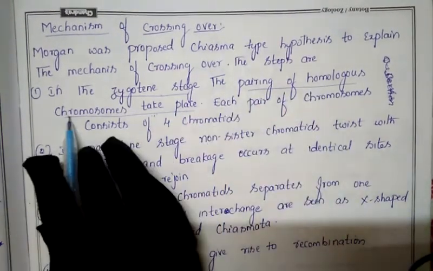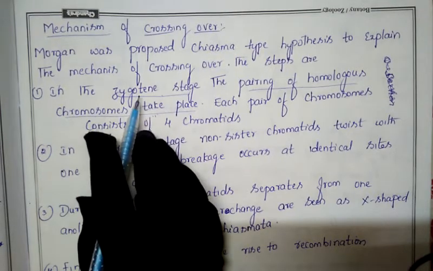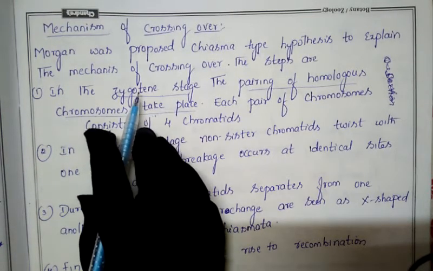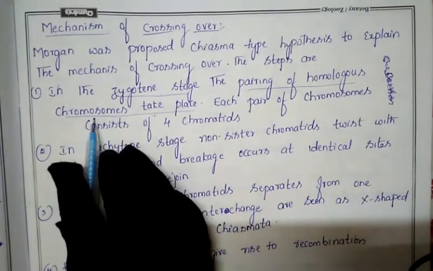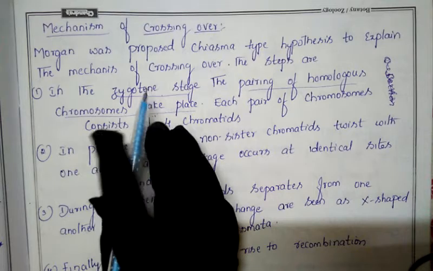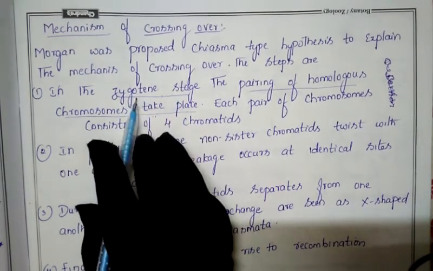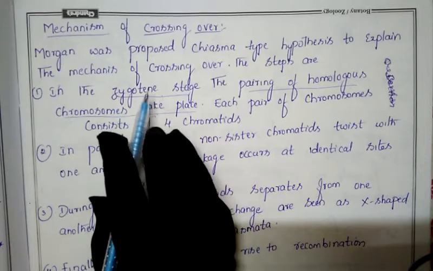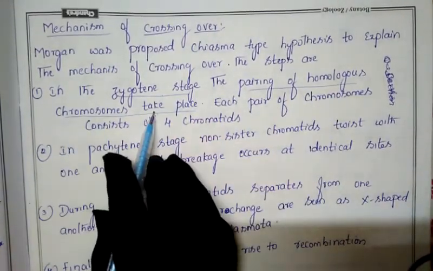So homologous chromosome pairing takes place in the zygotene stage of prophase 1 in meiosis cell division. When does homologous pairing take place? In the zygotene stage. In which division does zygotene come? In meiosis I, in prophase 1, it is the second phase, zygotene. In this phase, homologous chromosomes pair.